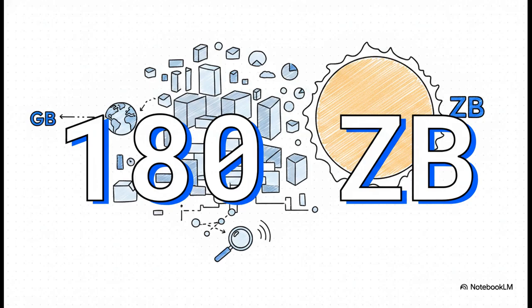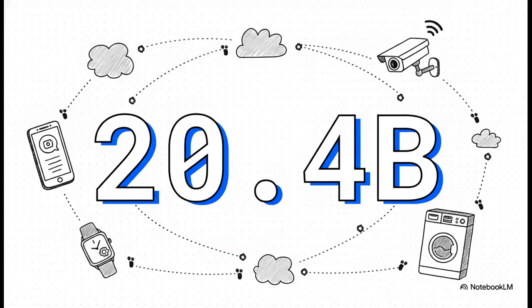We are literally living in an era of absolute information abundance. And on top of all that data, Gartner estimated that an incredible 20.4 billion Internet of Things devices were in use globally by 2020. Think about that. That means smartphones, smartwatches, security cameras, and even your home appliances are constantly generating public and semi-public digital footprints every single second of the day.